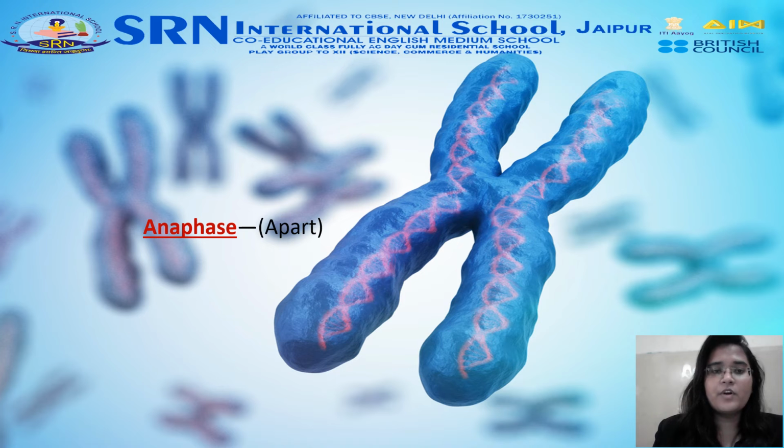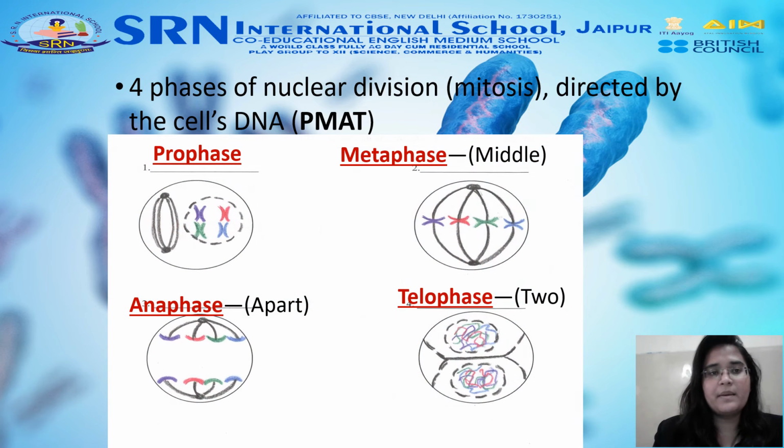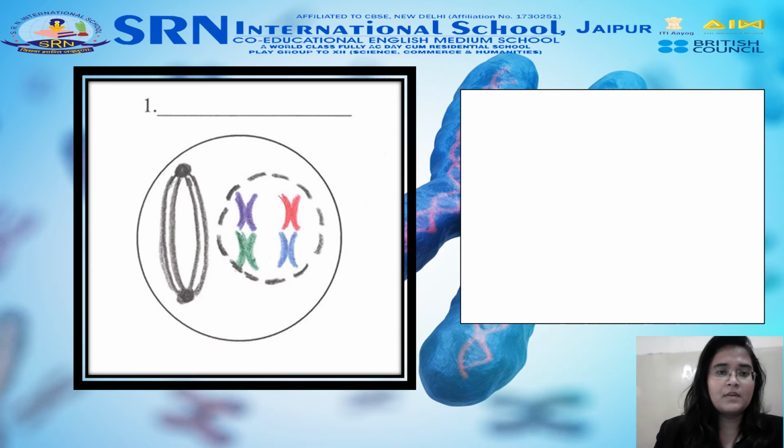So these are the four phases of nuclear division, or mitosis, that is directed by the cell's DNA. These are prophase, metaphase, anaphase and telophase. Now we will discuss them in detail. So the first stage is prophase.